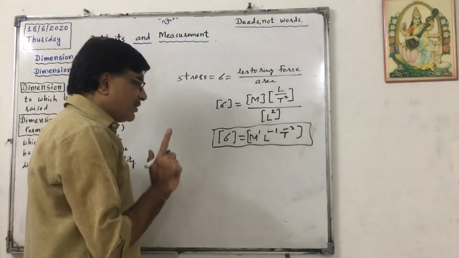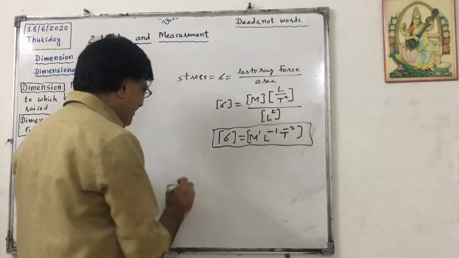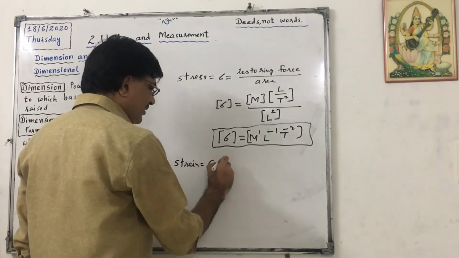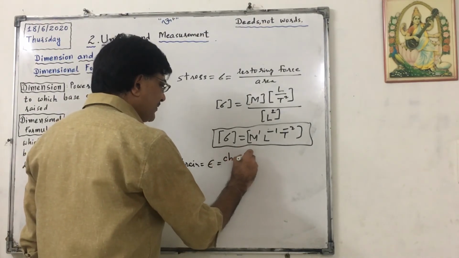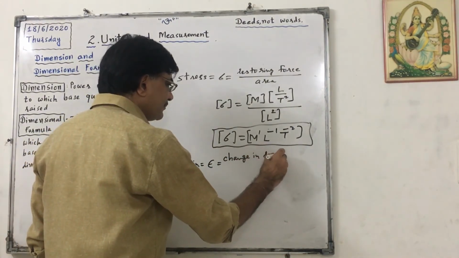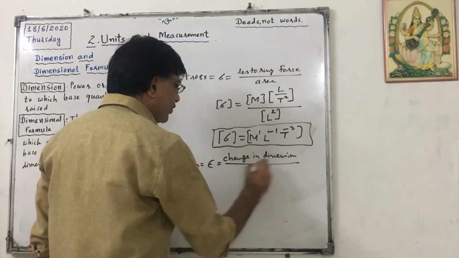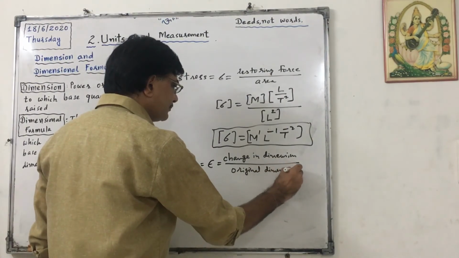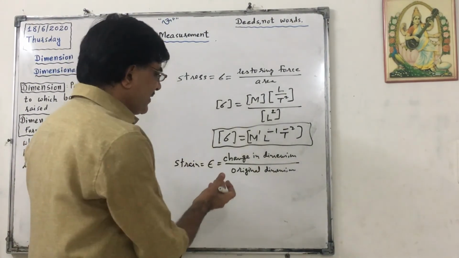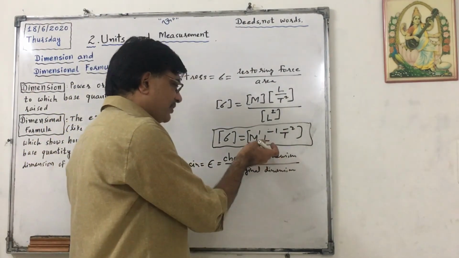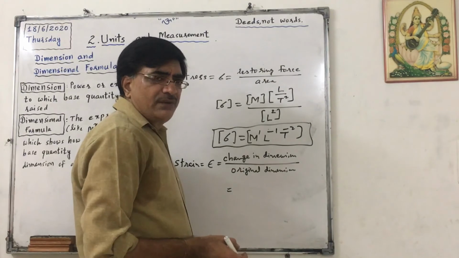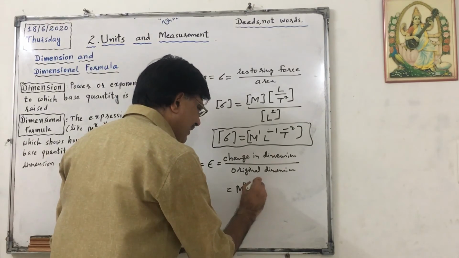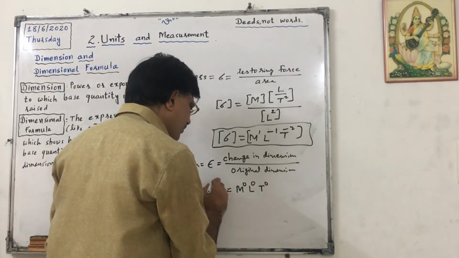And today's final quantity, okay, that is strain. It is denoted by epsilon. It means change in dimension upon original dimension. Okay, so that means it is a ratio, so the numerator and denominator will cancel each other. Okay, so finally it is dimensionless, M raised to 0, L raised to 0, T raised to 0.